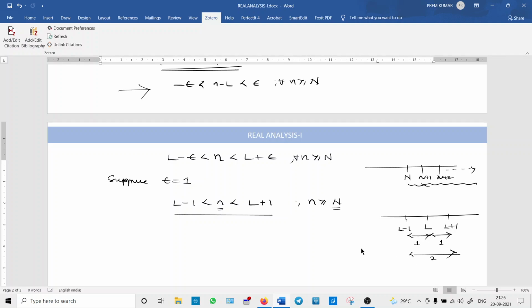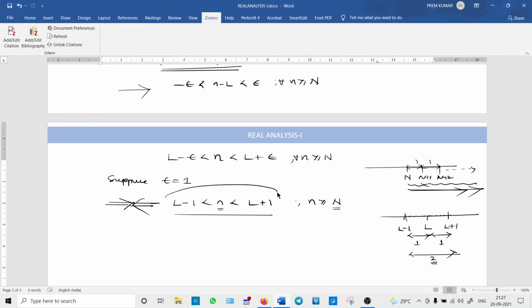2 units. So what this expression says is, all the positive integers, that is, infinitely many positive integers after this, are all lying inside this interval. How is it possible? Because between every two consecutive integers the distance is 1 unit. Suppose these two integers themselves, how many units are there? 2 units are there. But all the integers are lying inside this interval. What is the total length? 2. How is it possible? It is a contradiction.